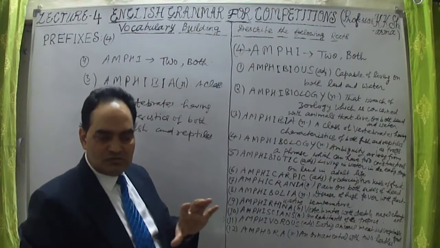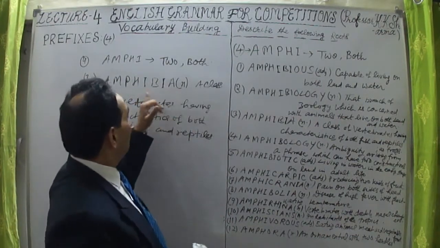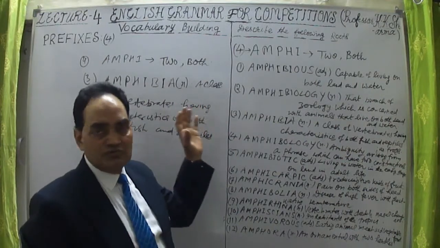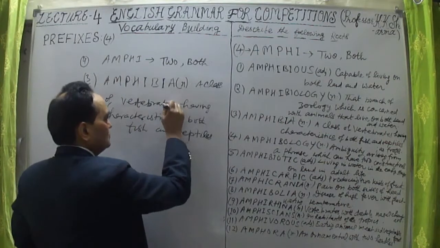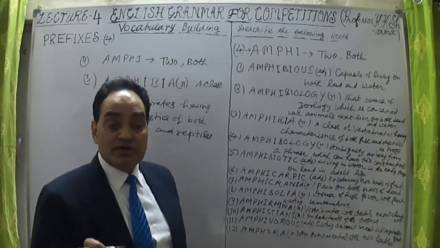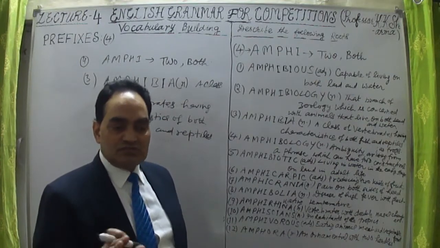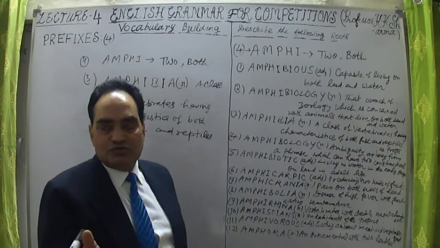Both characteristics are found in those animals. Amphibia is a class of vertebrates, animals which have a backbone. Vertebrates are those animals in which a skeleton and backbone are found.